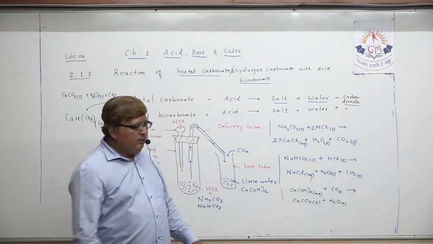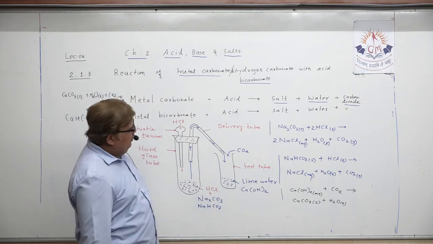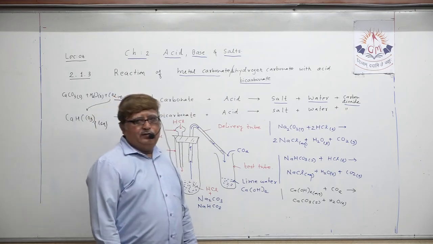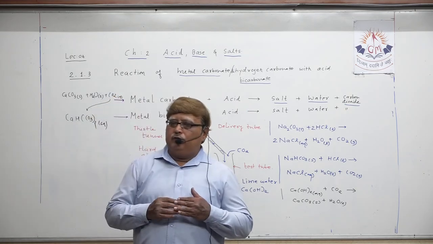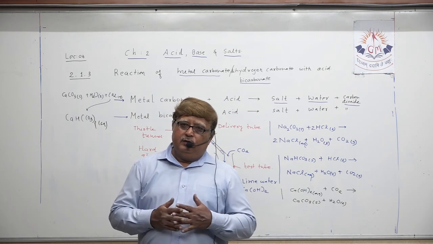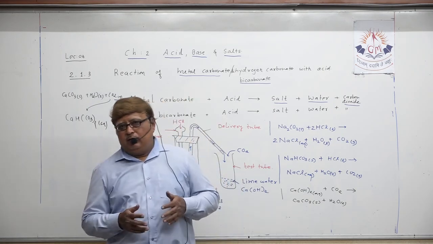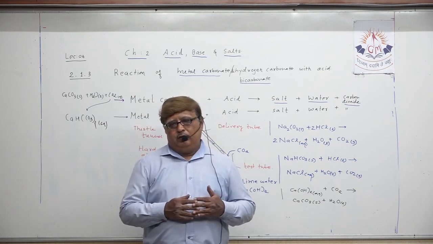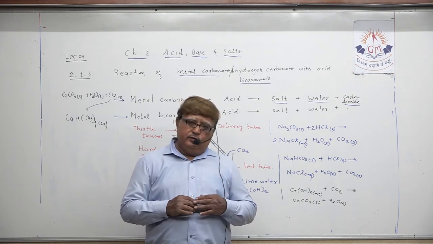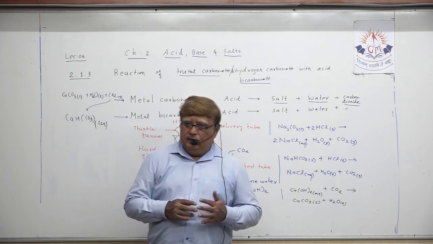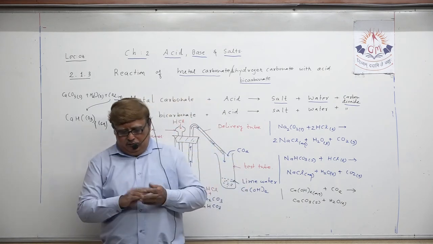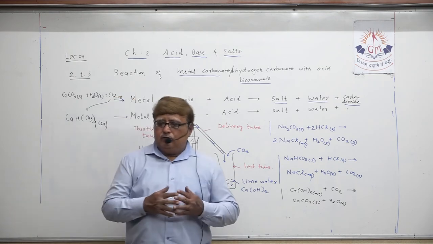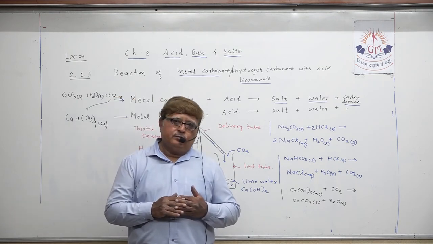we explained to you in today's lecture, and that is the property of reaction of metal carbonate and metal bicarbonate with acid. If you are asked in a test or in exam, how will you start your explanation?